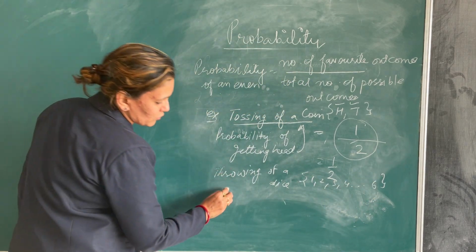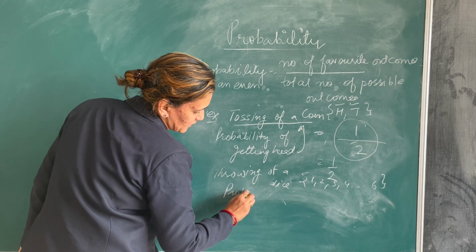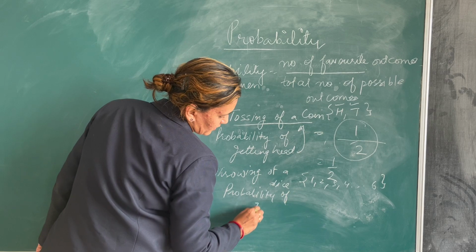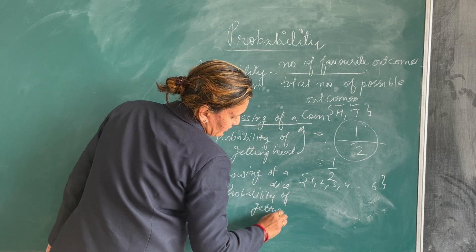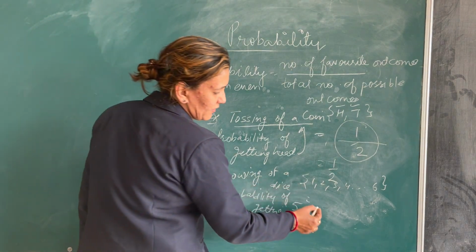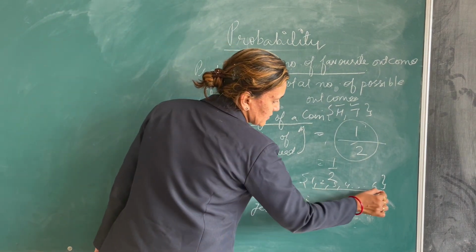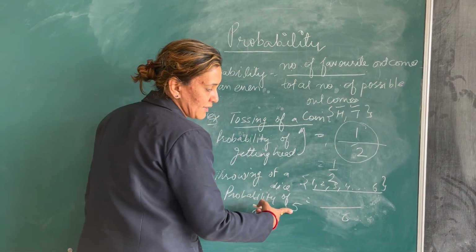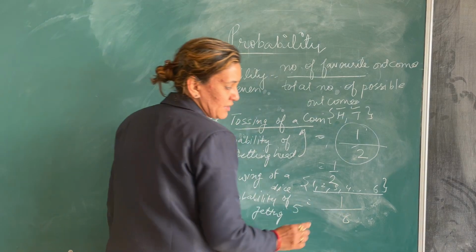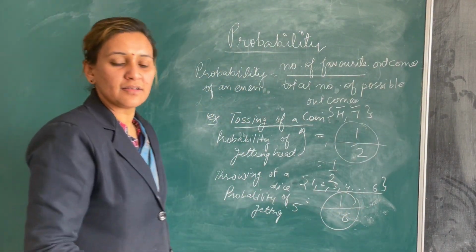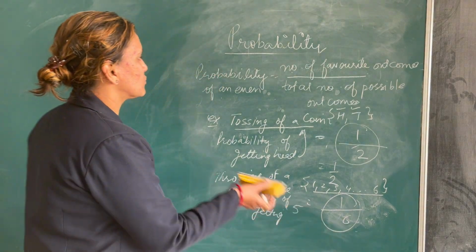Now if I want to find the probability of getting 5, what is the probability that I should get 5 here? So what are the total outcomes? The total outcomes are 6. And what is the chance that 5 can come? There is only one chance, right? So what is the probability of getting 5? That is 1 by 6. I hope it is clear to you.